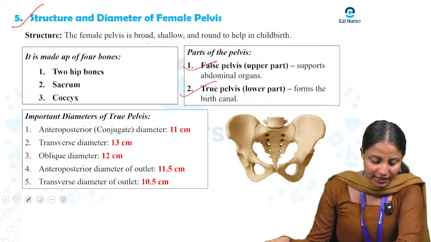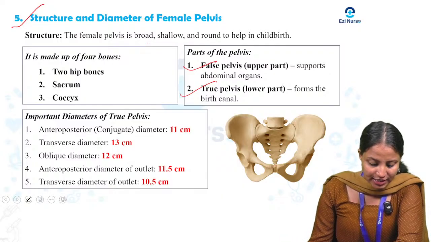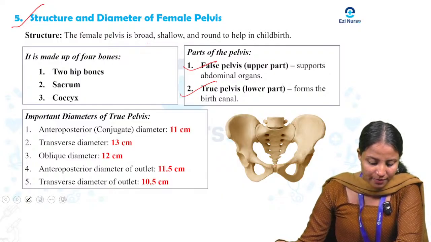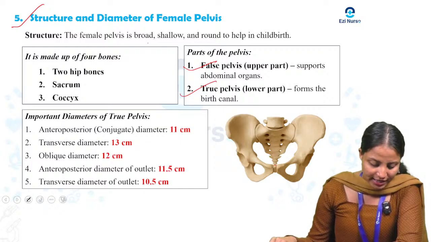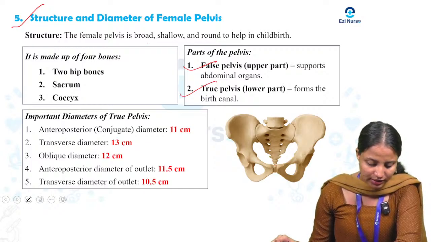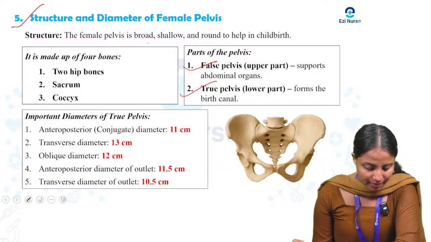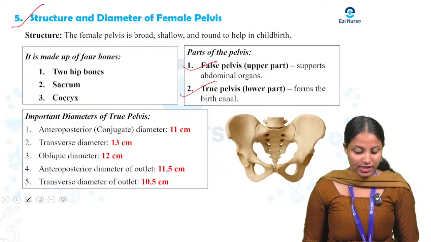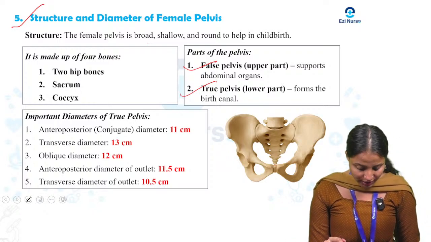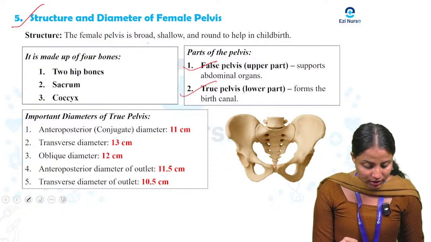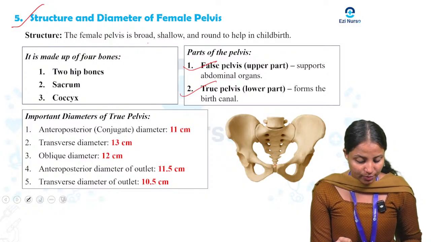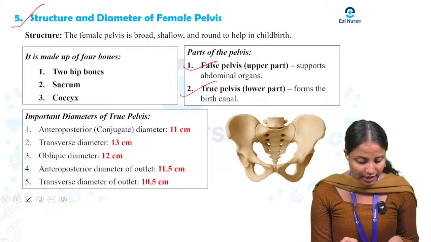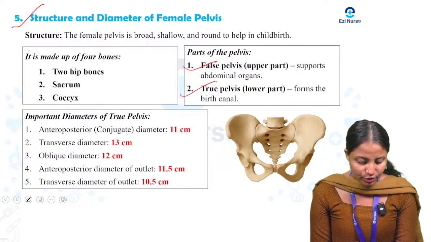Here we can see the important diameters. The anterior posterior diameter is 11 centimeter, the transverse is 13 centimeter, and the oblique diameter is 12 centimeter. The anterior posterior diameter of the outlet is 11.5 centimeter, and the transverse diameter of the outlet is 10.5 centimeter.